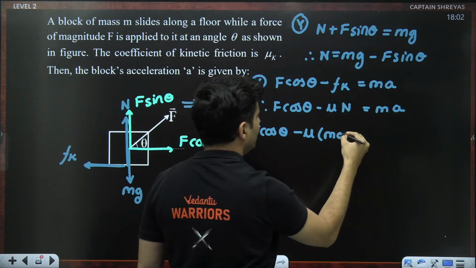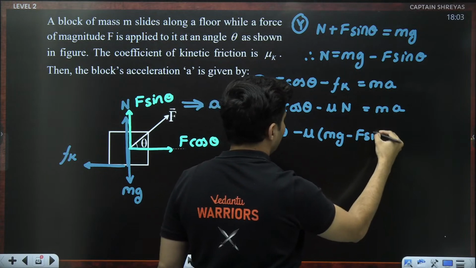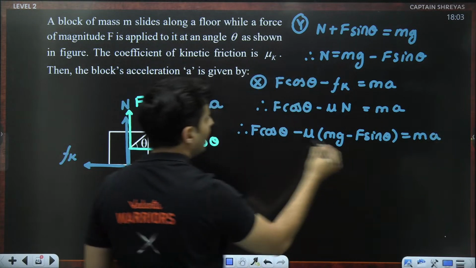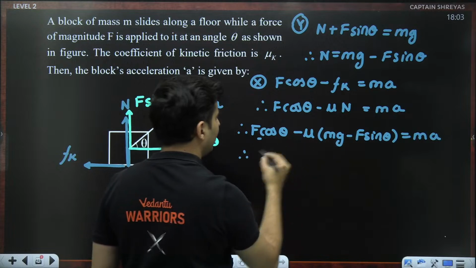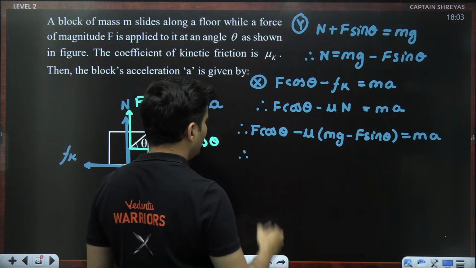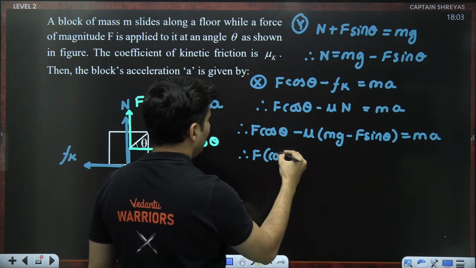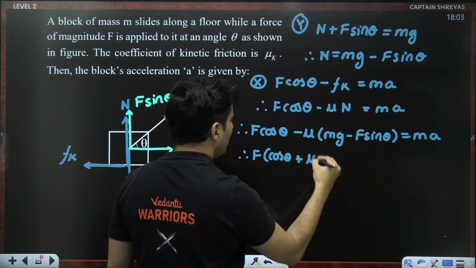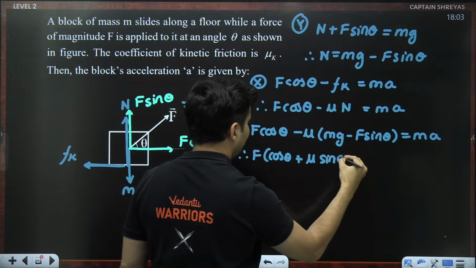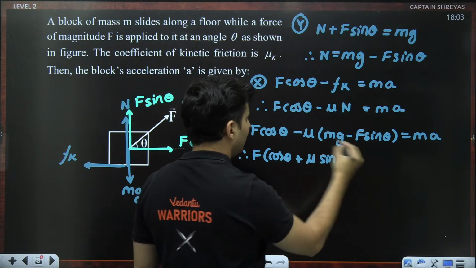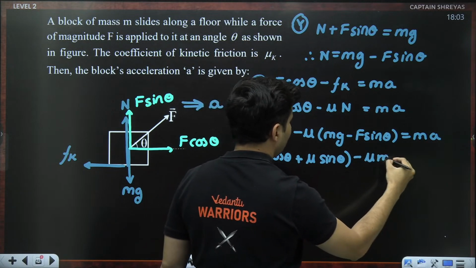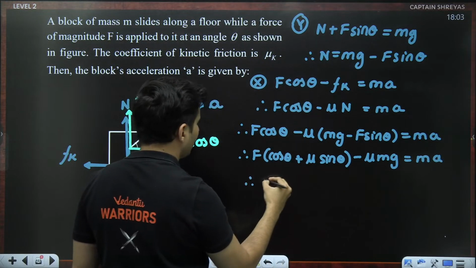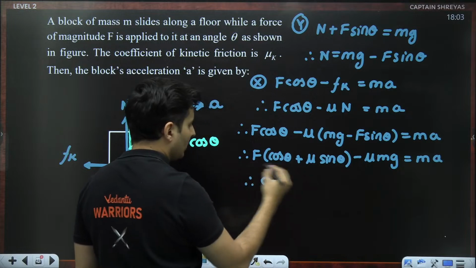So it is mg minus F sin theta. This is equal to m into a. Perfect. I think I can bring all the F's together. So what I can do is F into cos theta plus mu times sin theta, minus mu mg, is equal to m times a. Divide the entire equation with m and write acceleration on the left hand side.